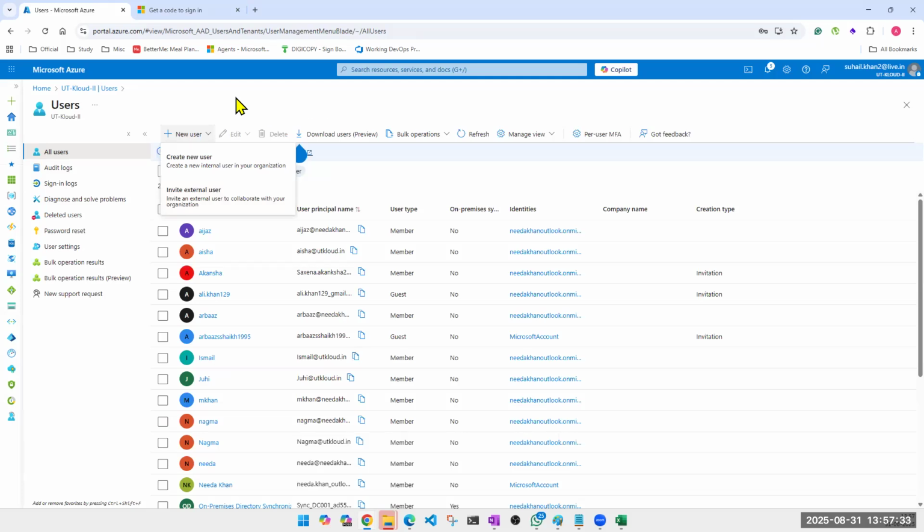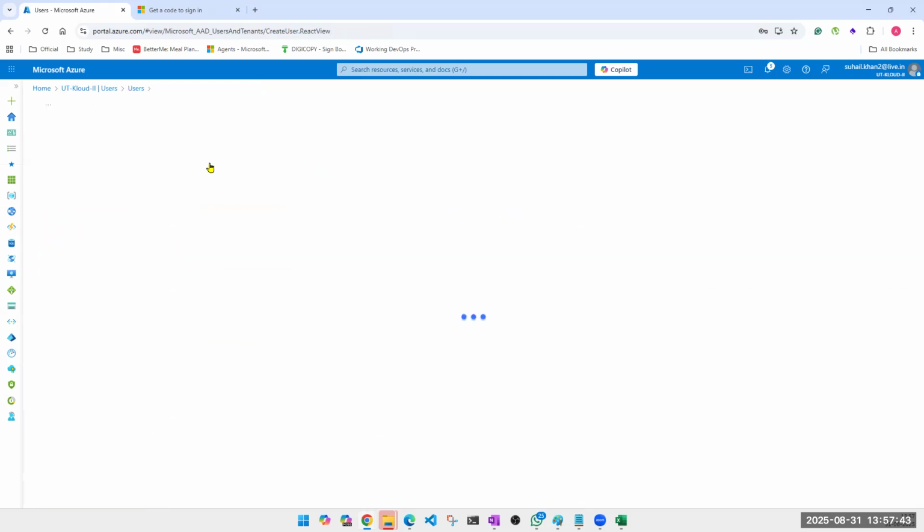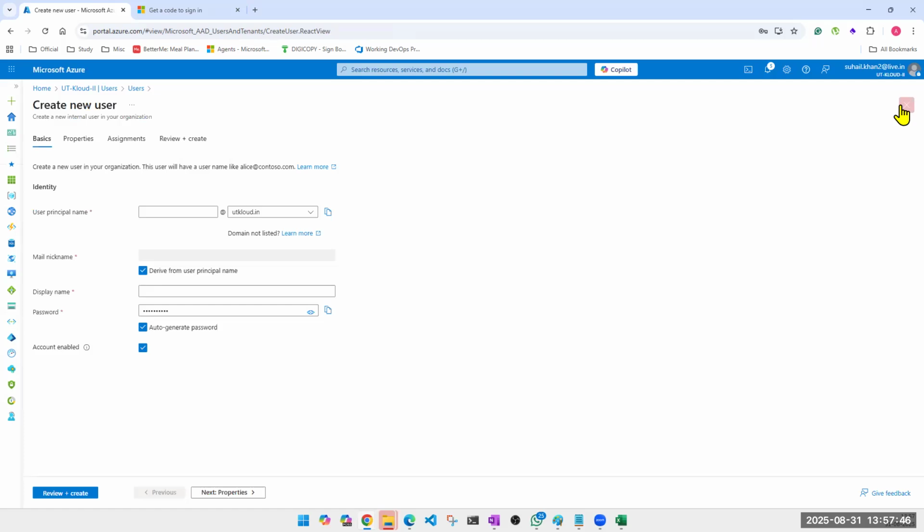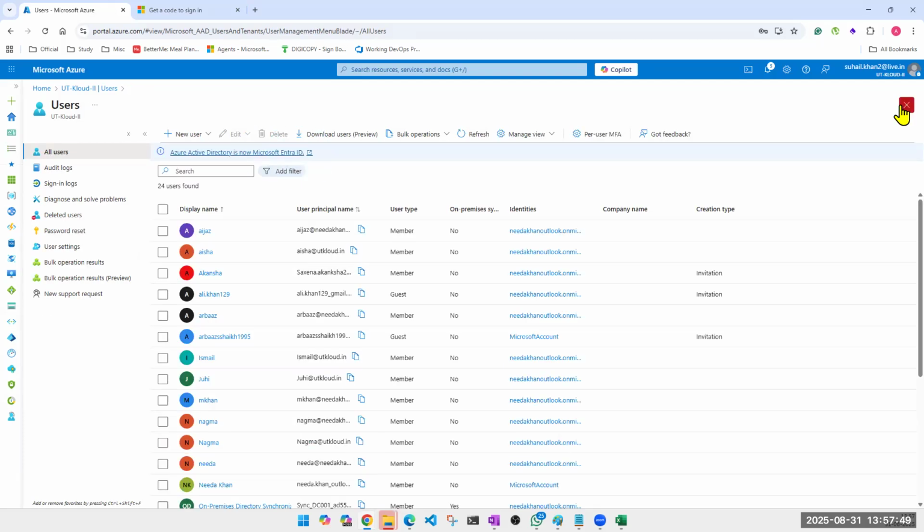Yes. Okay. Now let's go ahead and check, if you want to create 20 users, 100 users, what will you do? Do you think it's a good idea to keep clicking and create users? No. What option do you see? Bulk operation. We are going to use bulk operation. What does bulk operation give me? It will give me an option to download all users. I can download these users, or I can create users, or I can invite users, or I can delete all users in bulk.